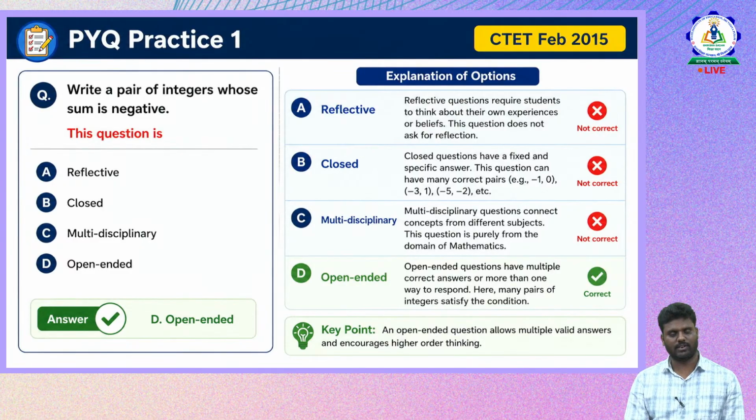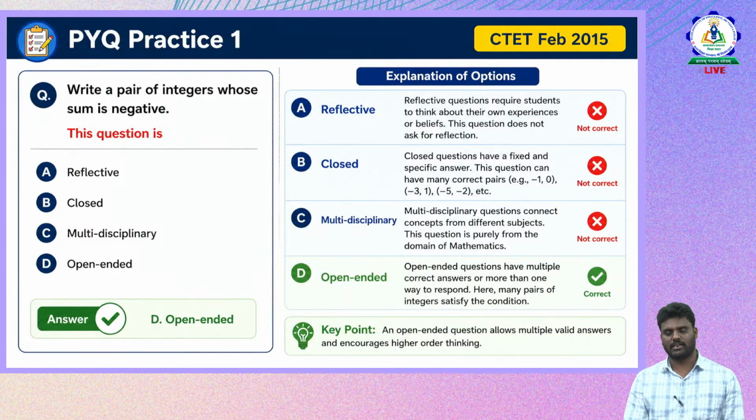But what is a reflective question? Is there any reflection in the given question? No. A reflective question requires students to think about their learning, their own experiences, or their beliefs. This question doesn't ask for any reflection. It is asking for a pair of integers whose sum is negative. Is it a closed question? Let us see whether it is a closed question or not.